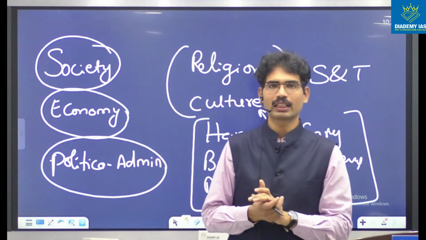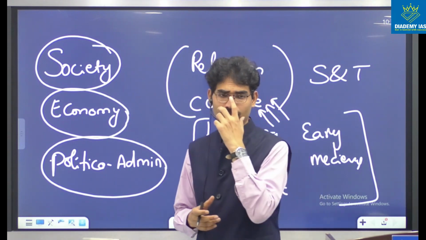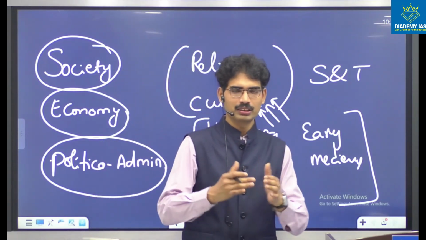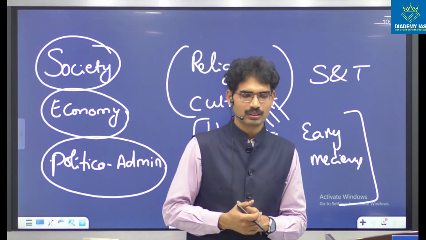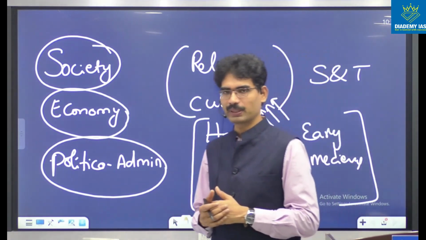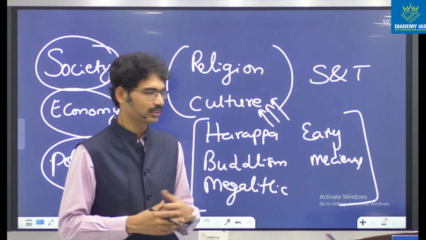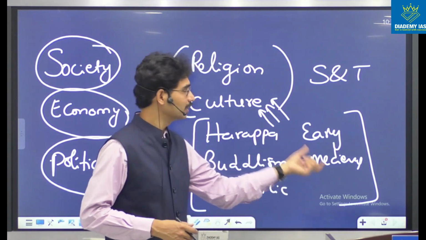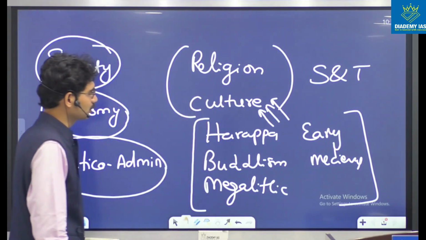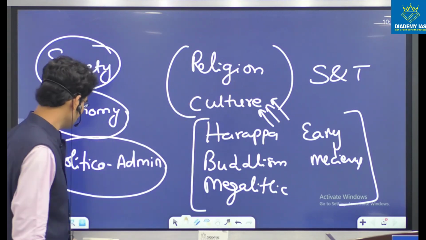Agraharas are the Brahmanical villages. The state used to give tax-free lands to them, and they used these land grants for benefiting the people by spreading Sanskrit education and other education and culture during the early medieval time period. Again, culture angle. So the most important aspect this year is religion and culture.